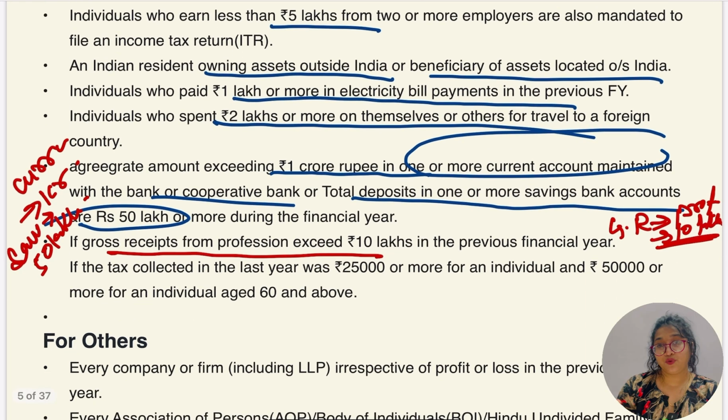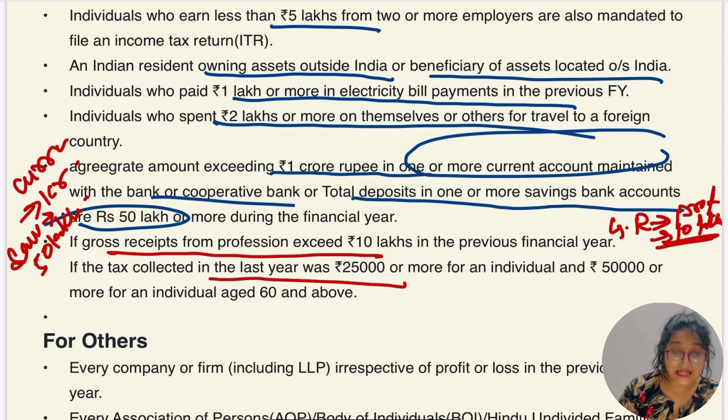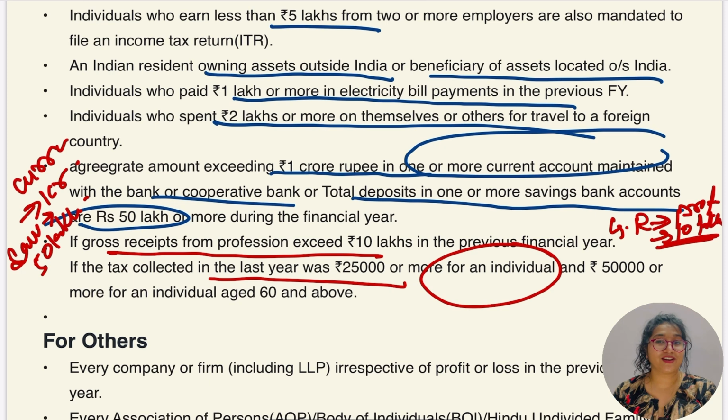And one more point is remaining. If the tax collected in the last year, which means TDS and TCS here, exceeds 25,000 rupees, in that case that individual has to file the return compulsorily.